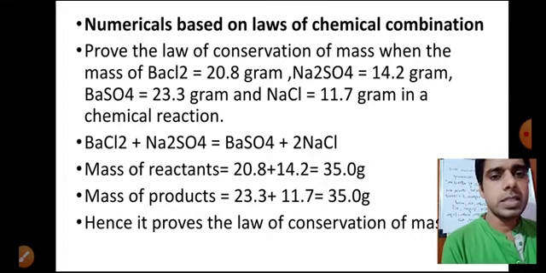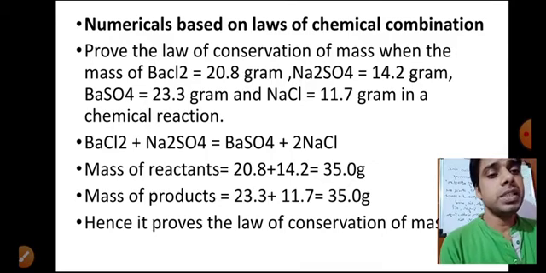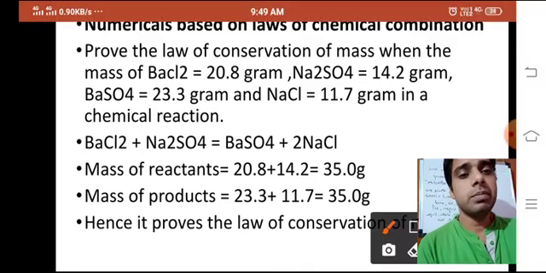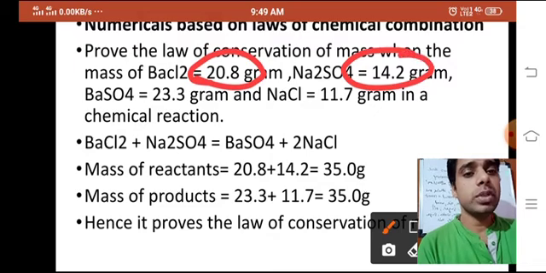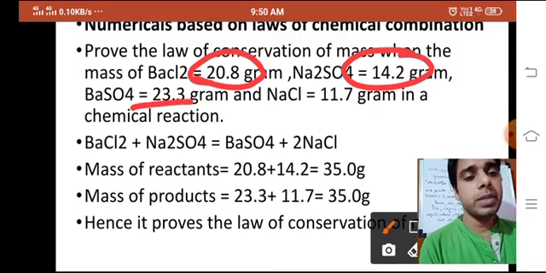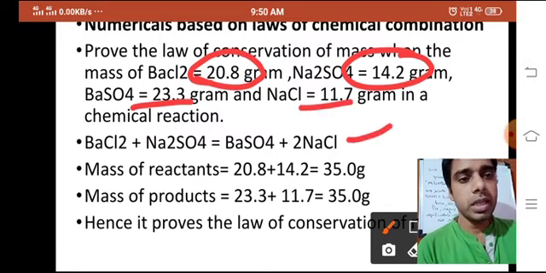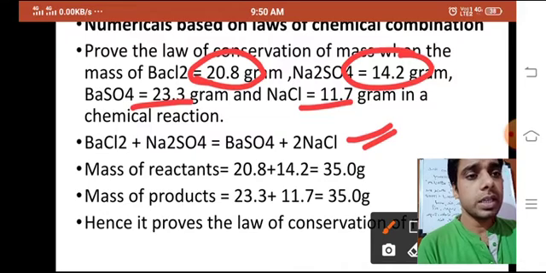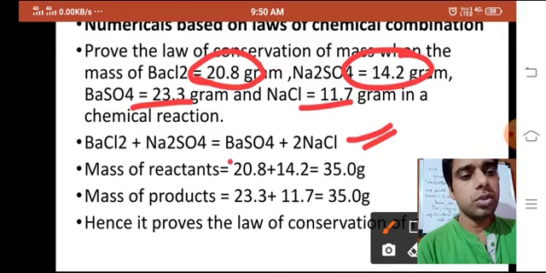is on the basis of the law of conservation of mass. Prove the law of conservation of mass when the mass of BaCl2 is 20.8 gram, Na2SO4 is 14.2 gram, then it forms BaSO4 23.3 gram and NaCl 11.7 gram. So you should know this chemical reaction. If you know the chemical reaction, then you can easily do that one.